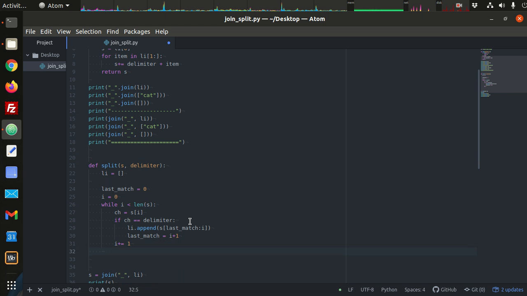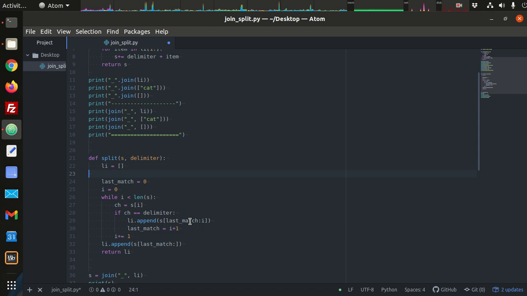So all we have to do is, after we exit the loop, right? So anything indented inside the loop is part of the loop body. Once you unindent back to this level, we're outside of the loop. And we just have to add that last item to our list. We'll say li.append, and we want to append the slice of the string from last match and just to the end of the string. That's the rest of the string. And then we can return the list.